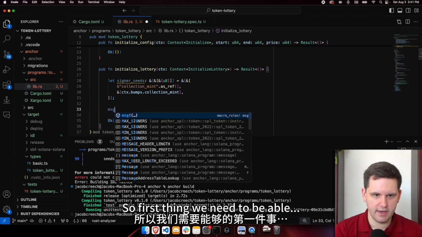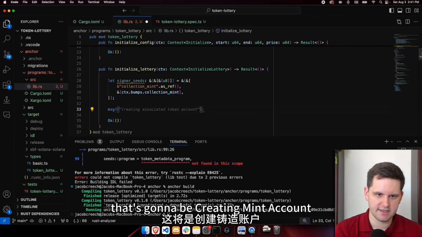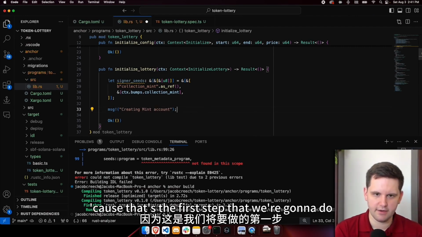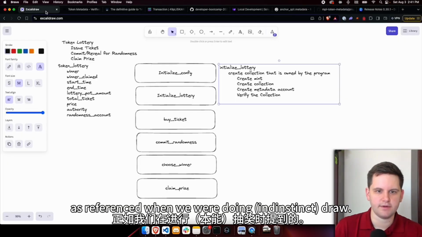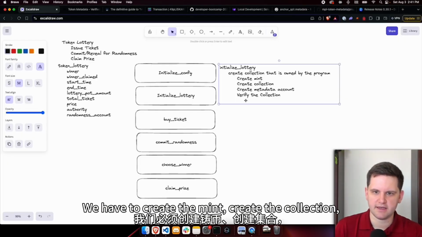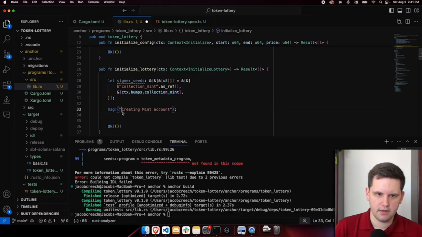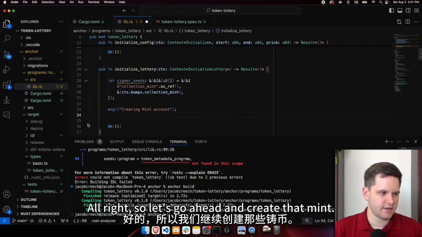So first thing, I'm going to create a message that's going to be creating the mint account, because that's the first step that we're going to do as referenced when we were doing the Excalidraw. We have to create the mint, create the collection, create the metadata account, and verify the collection. All right, so let's go ahead and create that mint.